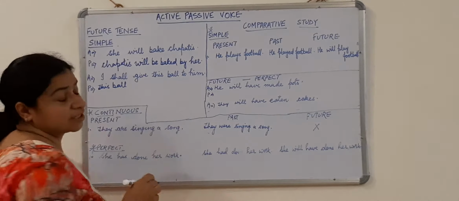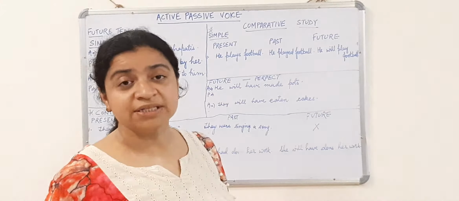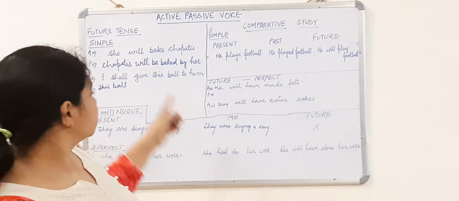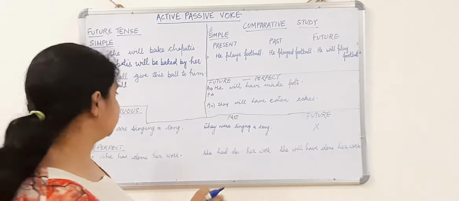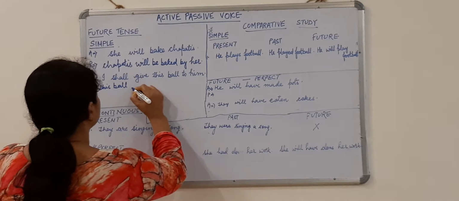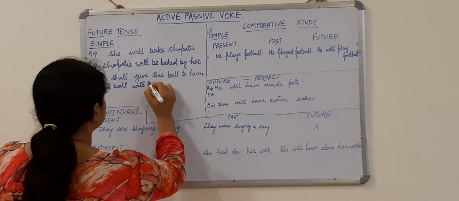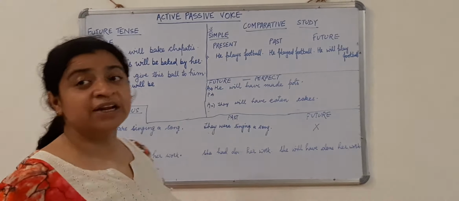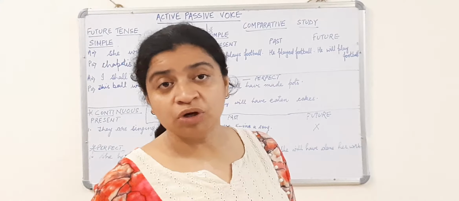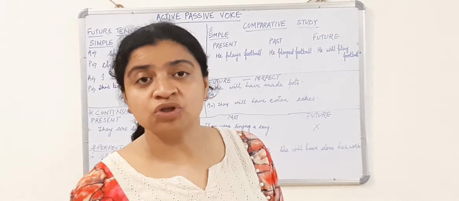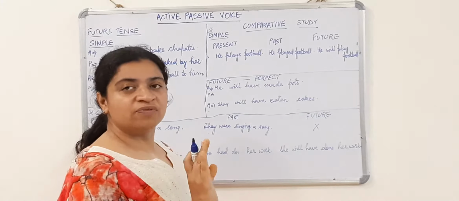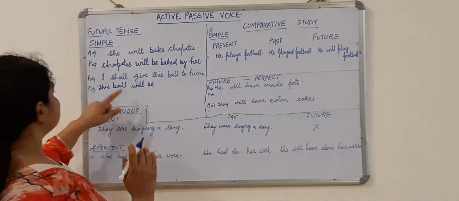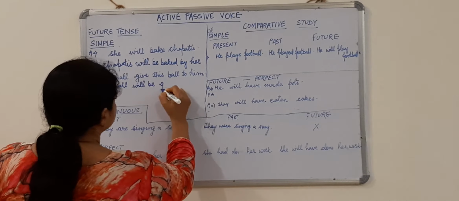if I have to start my sentence in passive voice with the primary object, this is how we change it from active to passive voice. This ball will be. Why have I used will in place of shall? Because I have already told you that in future tense shall is used only with I and we. With the rest of the subjects we always use will. This ball will be given.